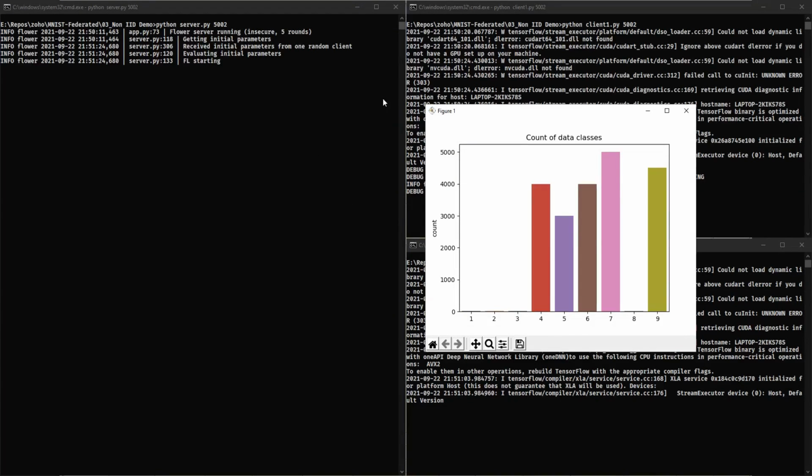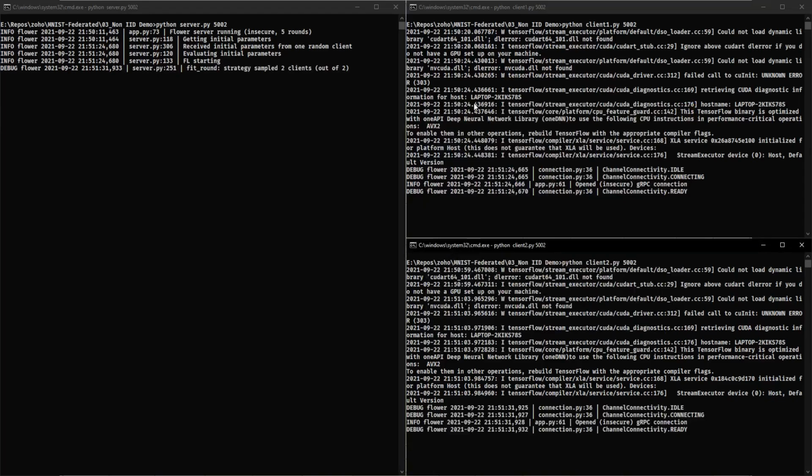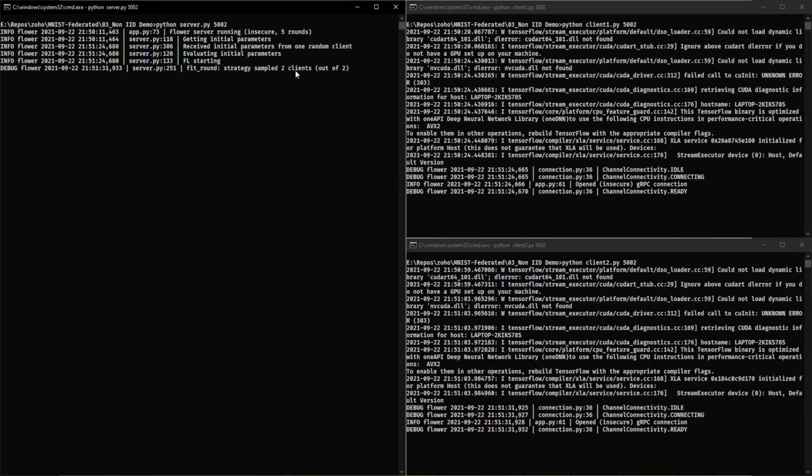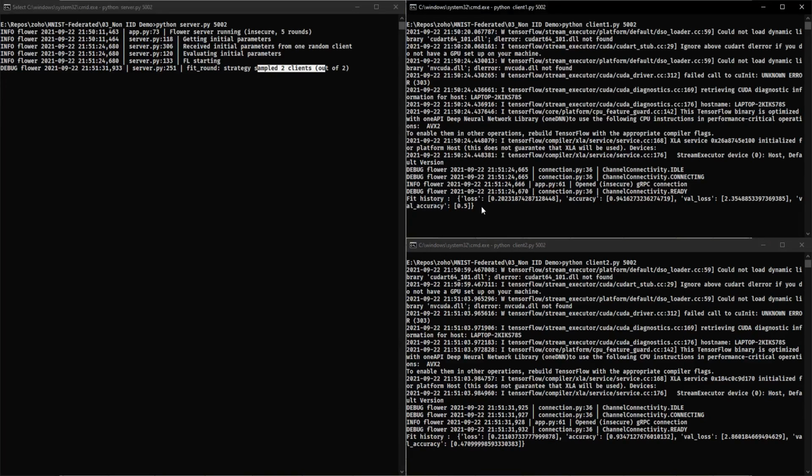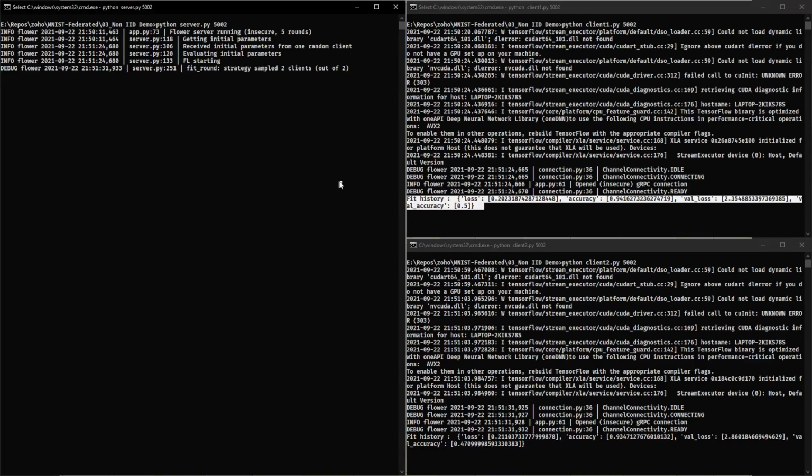So now that the first one closed, we can see that one of the clients has connected to the server, and now if I close the second one, both of the clients have connected to the server. And now we wait for 5 rounds to happen. We can see fit history has been printed. That means 1 round has been completed out of 5. So let's wait for the entire process to complete.